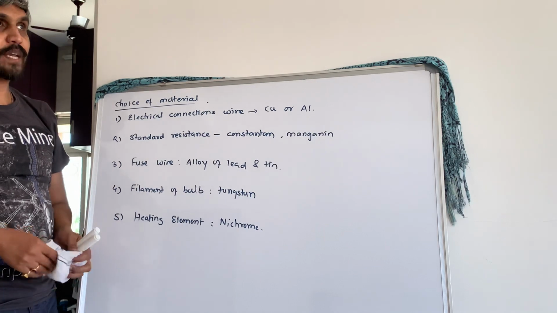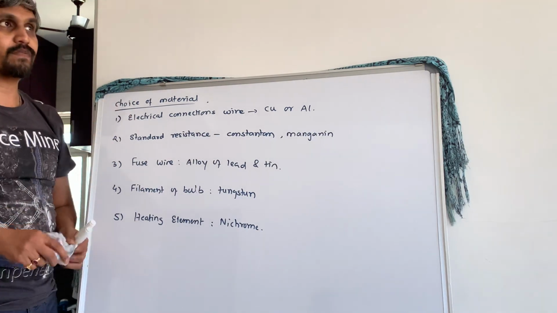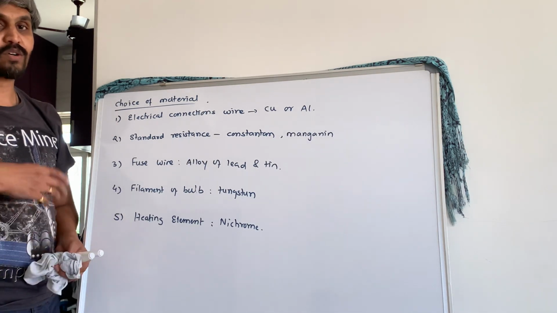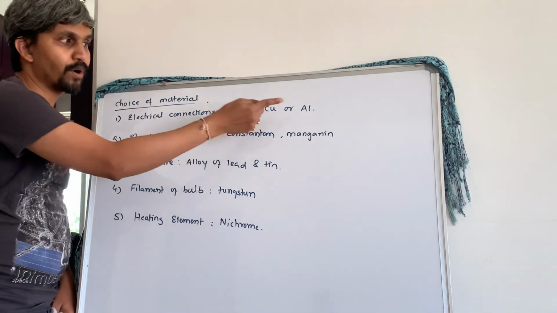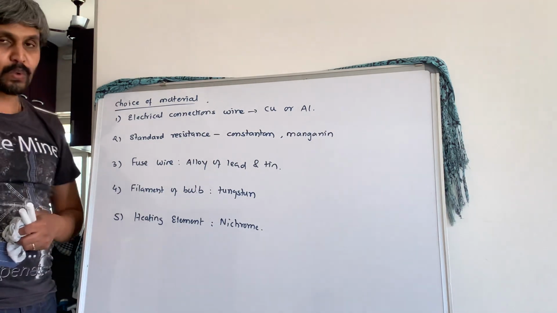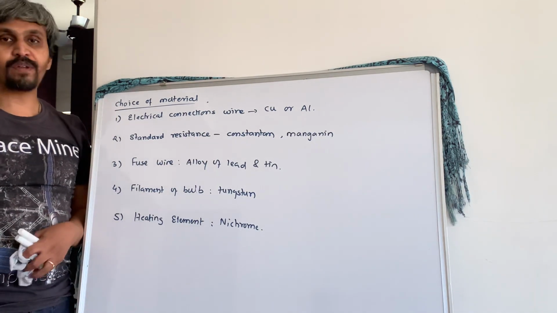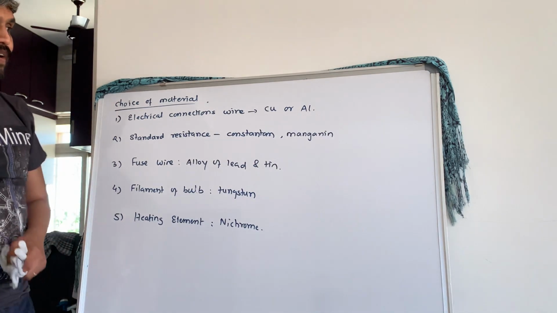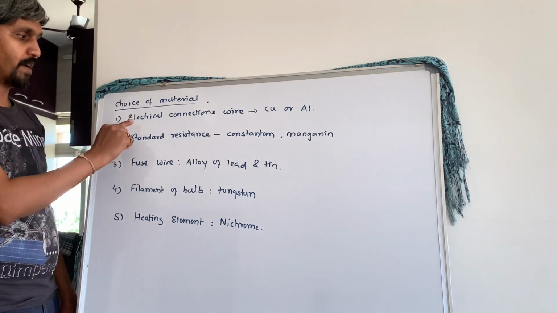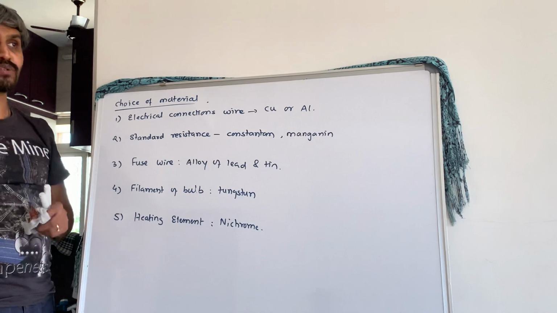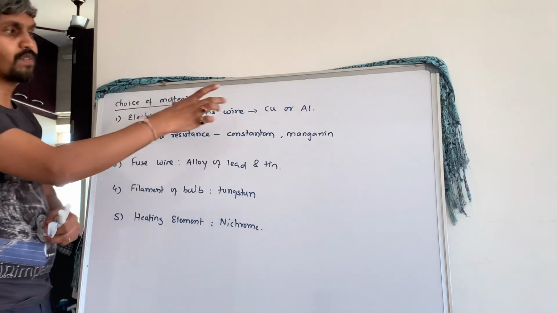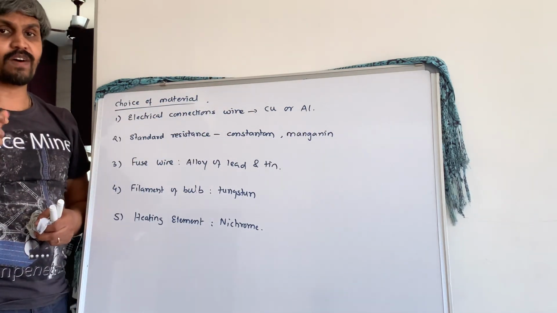Now the best material for a good conductor would be considered silver, but since the cost is very high and it is not available in that quantity, therefore we'll go with copper or aluminum. Copper and aluminum both have very low specific resistance, and since the density of aluminum is less, for high tension wires where weight is more, we use aluminum. So copper or aluminum are the wires used for electrical connection. Wherever we use wires in our house or everywhere in practical purposes, we use copper or aluminum as connecting wires.